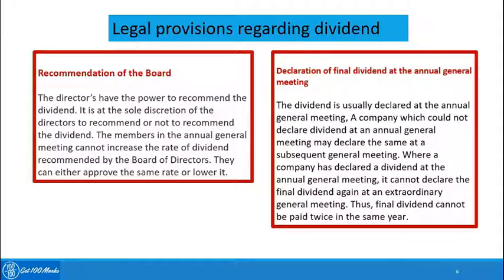Recommendation of the board. The directors have the power to recommend the dividend. The members at the annual general meeting cannot increase the rate of dividend. They can either approve the same rate or they can lower it.